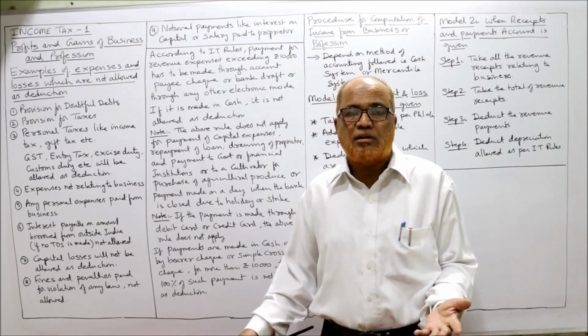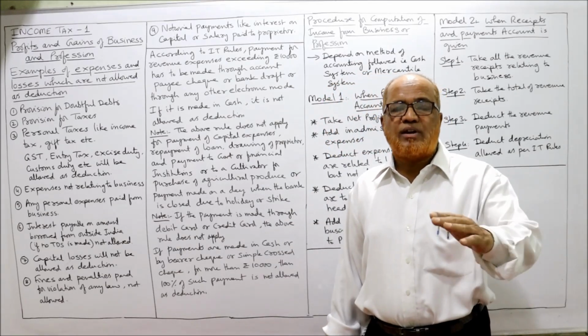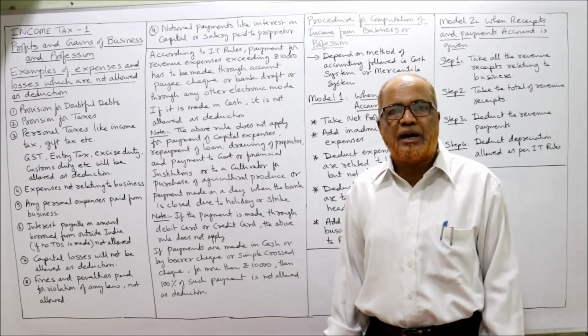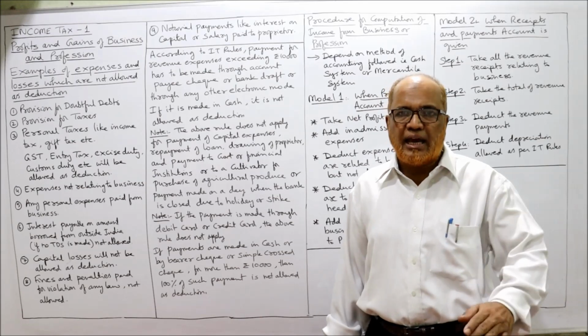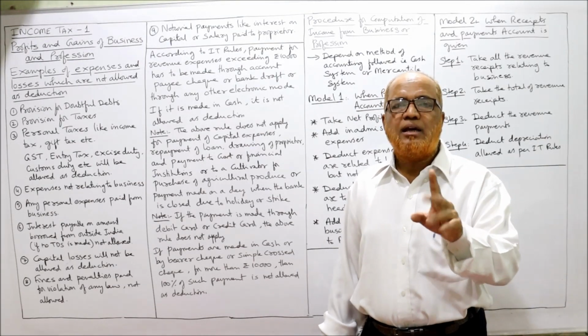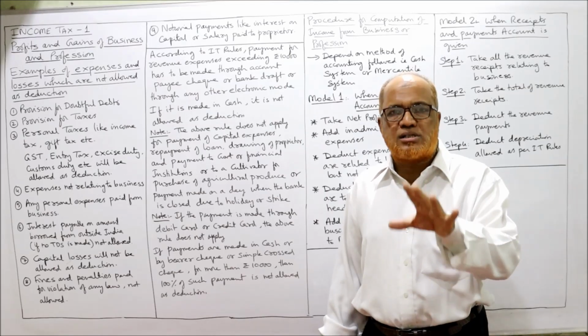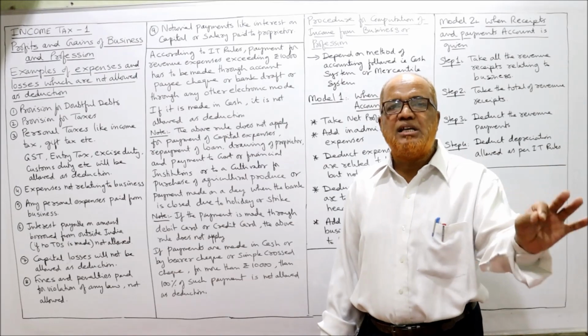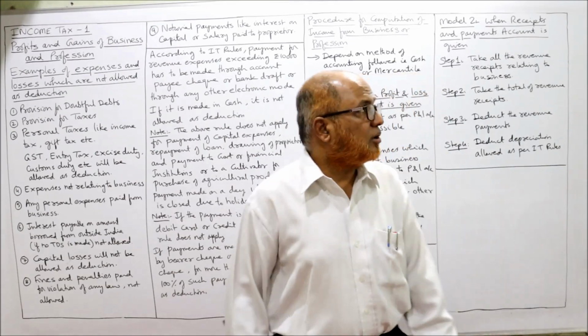It's a revenue expenditure. So the Income Tax Act says when you purchase stationery for more than 10,000, you must issue an account payee cheque, bank draft, or any other electronic mode through credit card. You should not pay in cash, bearer cheque, or simple crossed cheque. 100% of it will be disallowed. So these are the provisions you have to remember.